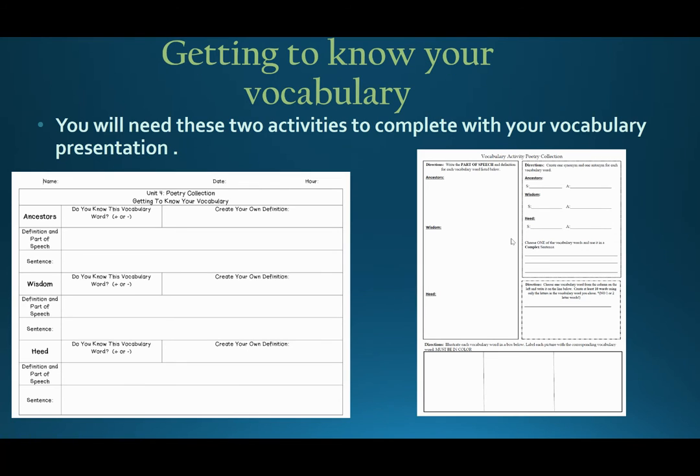Then you're going to choose one of the three words. I always recommend you choose the largest word and see how many words you can create using only the letters in that word. So for example, if we were to use ancestors, you can only use the letters in the word one time. So in this one, you could do nest, N-E-S-T, and that would go underneath it here.